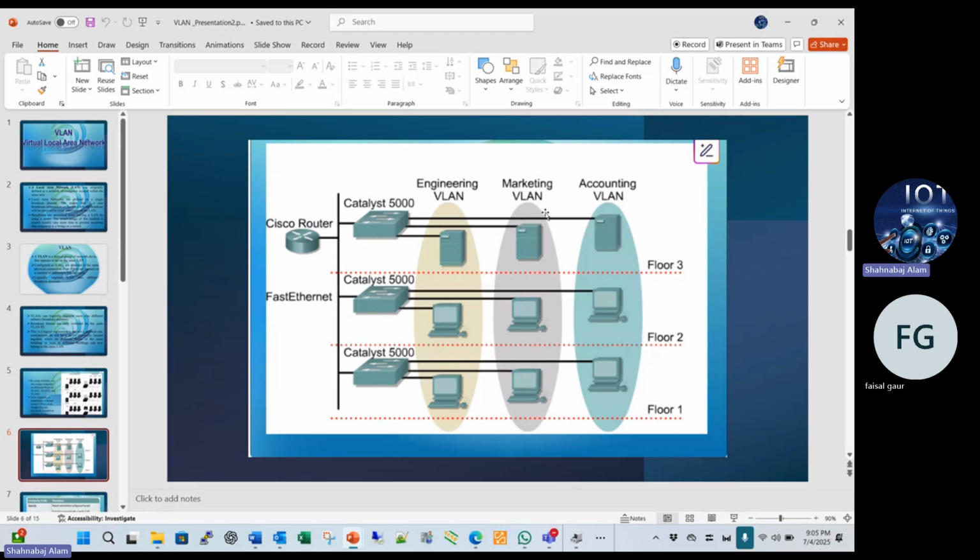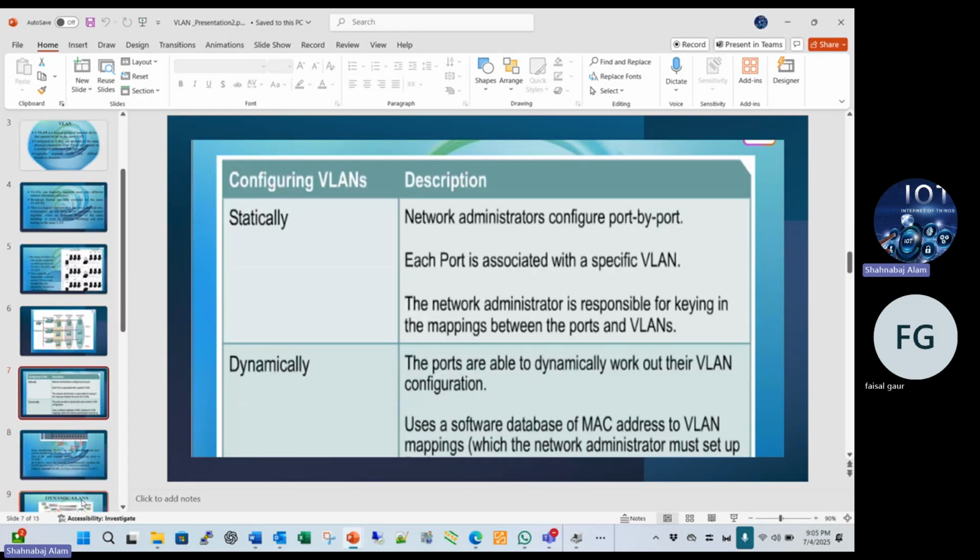This is the marketing department. This is the accounts department. So engineering VLAN, marketing VLAN, accounting VLAN: there are three VLANs. Go to the next slide and we will configure VLANs, static VLAN and dynamic VLAN.